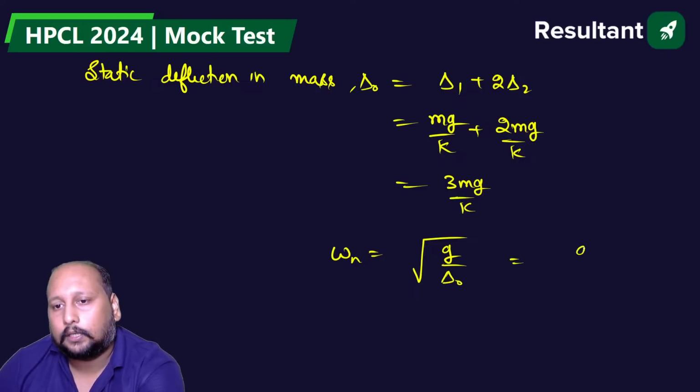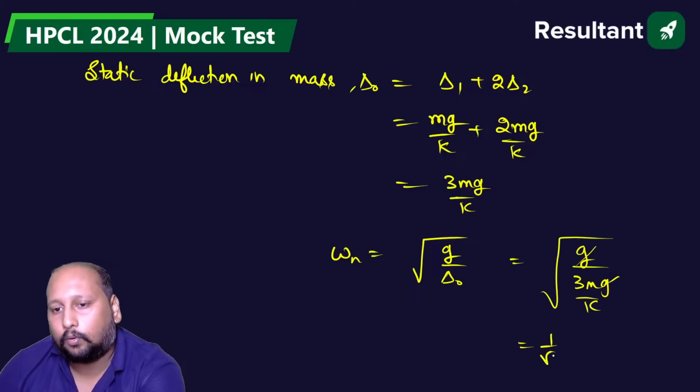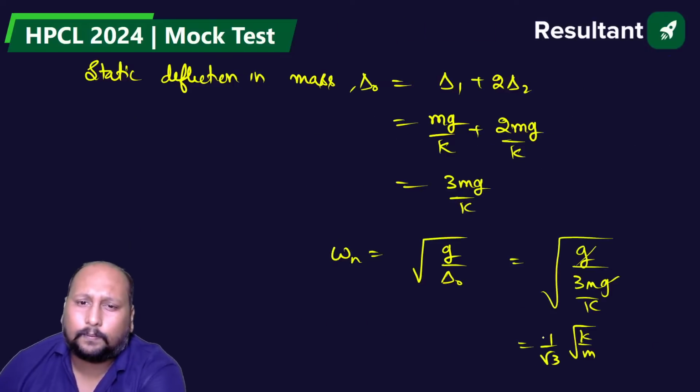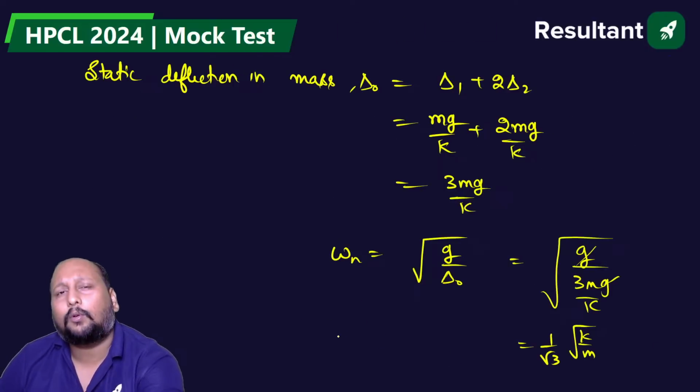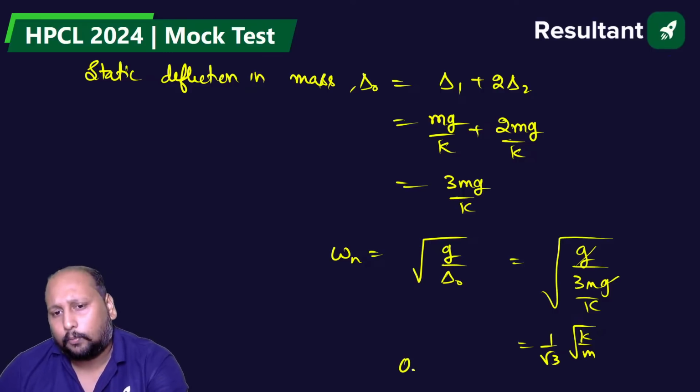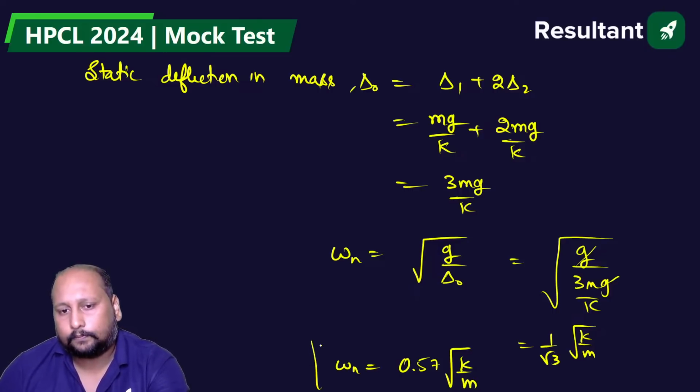So this is g by 3 mg by k, the g gets cancelled, that is equal to 1 upon root 3 times root of k by m. 1 upon root 3 is somewhere around 0.57. So 0.57 root of k by m is the value of omega n.